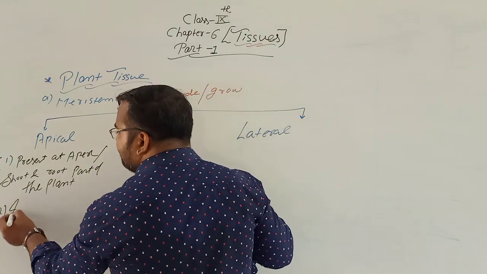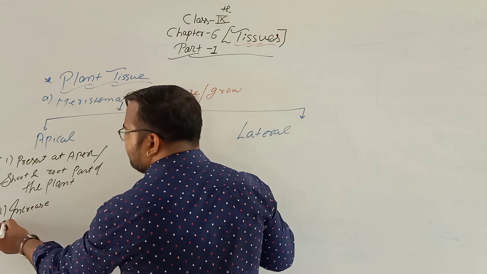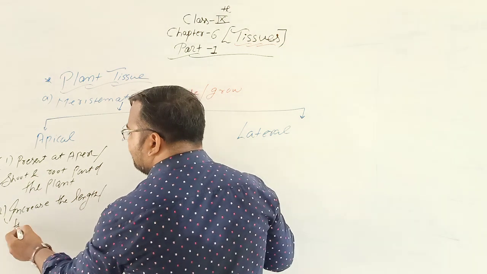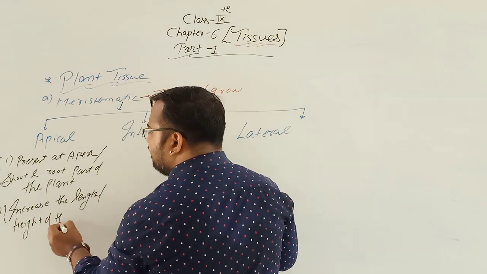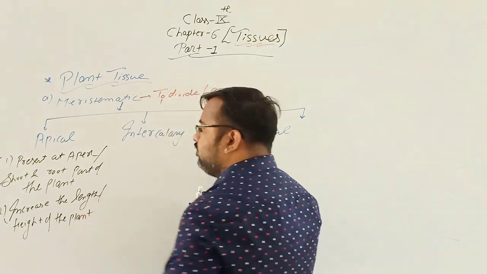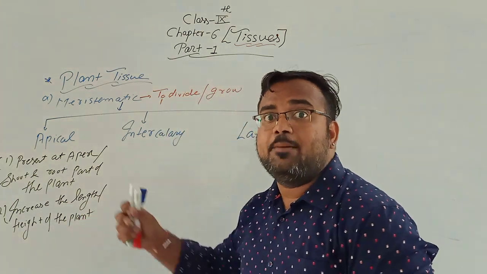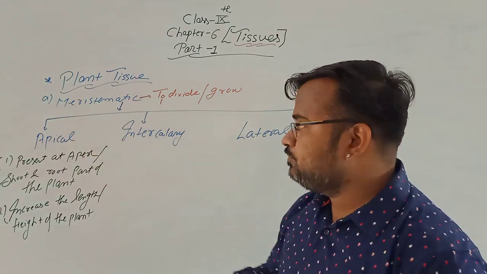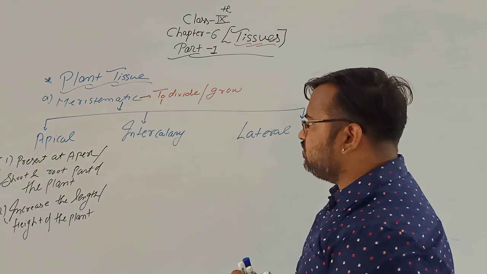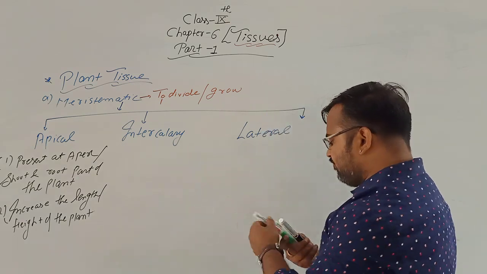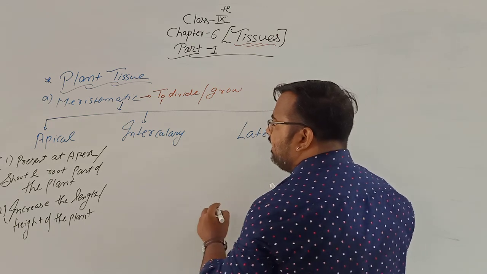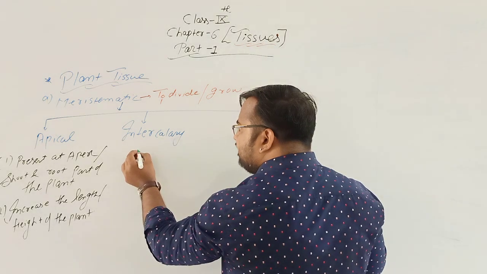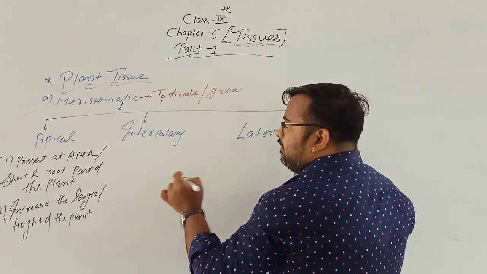Okay, it increases the length, or we can say height, of the plant. So in case of plants in which the apical tissues are more developed, the height of that plant will be very high. Okay, next is intercalary tissue. Intercalary tissues are the tissues which are present at the part.